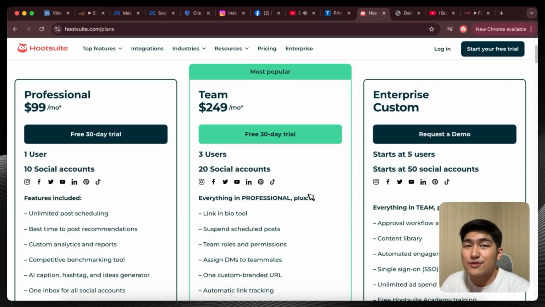Lastly, you could also use this workflow to create an application and sell it as a service, just like Hootsuite, to businesses and charge them $20 to $99 per month, or even more than that depending on the specific offer. And so this is a super valuable agent that you can actually learn today. And so today we're going to go through every single part of it so that you can build it too.